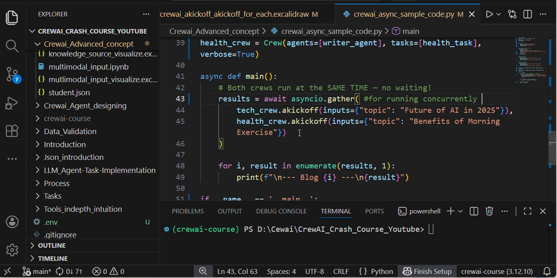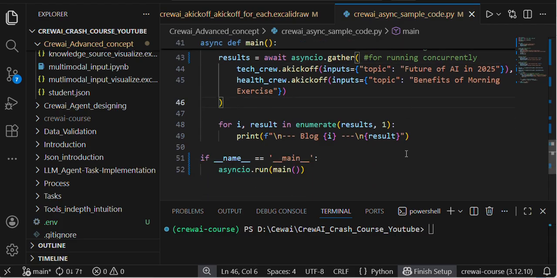Once both crews have executed successfully, only then will it give the result. Until the execution completes, it will wait. Once both crews complete, the results will be stored in a list. Then I am printing the result, iterating over it using enumerate in a for loop and printing my result. I'm just executing it.